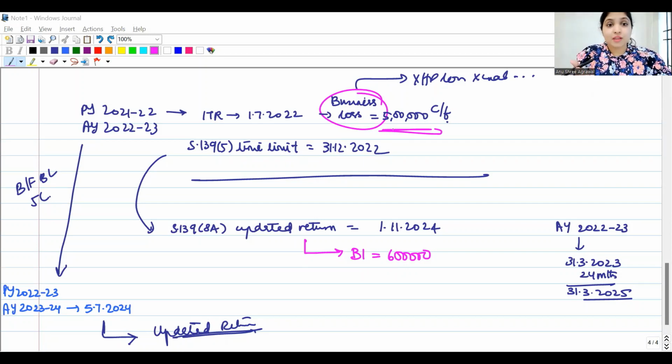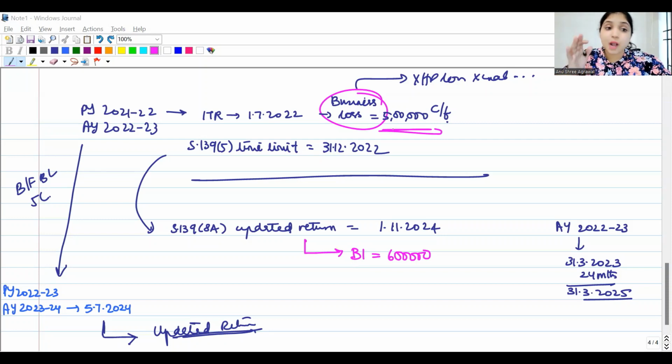Situation number 5, the AO has already completed your assessment. Now you cannot file updated return. And the last point, once you file an updated return, it is final. You cannot revise it again. Updated return cannot be again and again updated. It cannot be again and again revised. Okay, now till here, if you have understood, the concept is over.